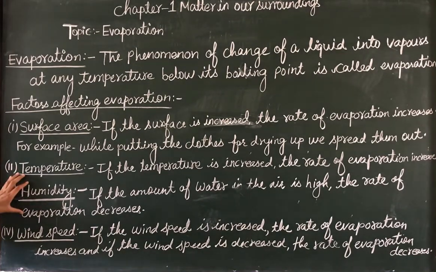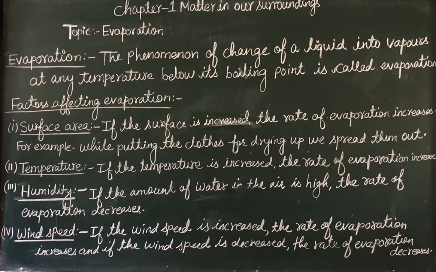What is humidity and how is it related to the rate of evaporation? The amount of water vapor present in the air is known as humidity. You can see in the weather report daily that the humidity of a particular place is published.